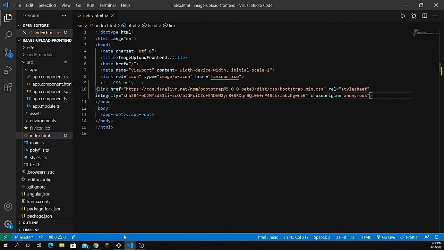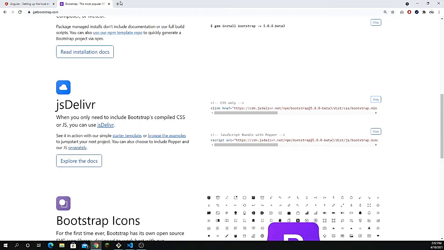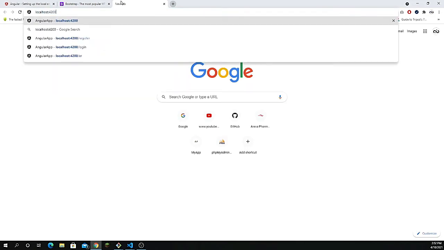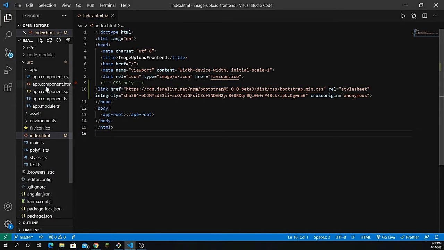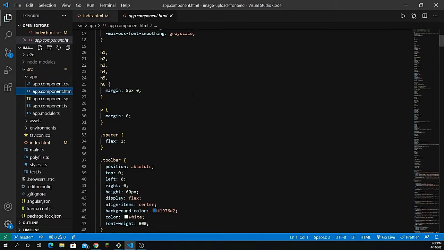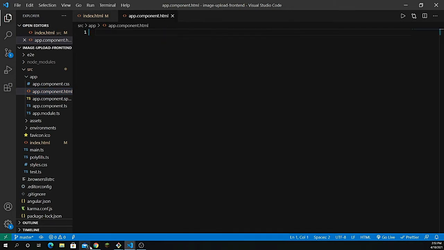Let's go back and see: the application is compiled successfully, and let's open localhost port number 4200. That's where you see the name of the application, the title, image upload front end, and just like here, the title should all be there, right? Everything that you see here should all be inside your app.component.html file, which is the entry point, right? So I just want to clear all of that, and you see now we have the blank screen, right?